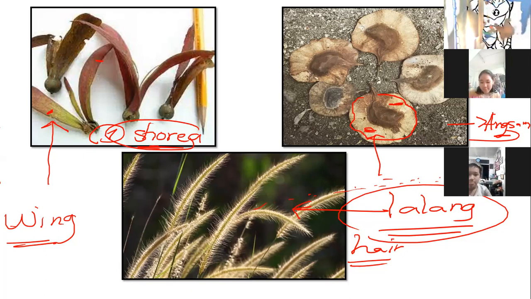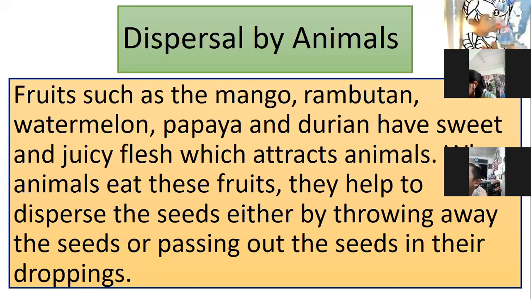We have dispersal of seeds so that it will grow somewhere, right? It will grow somewhere. It will grow in different places. Am I right? So we have 3 examples here. We have Shoreya, Angsana, and Lalang. Okay. So, dispersal by animals. What's this? Who can guess with this one?